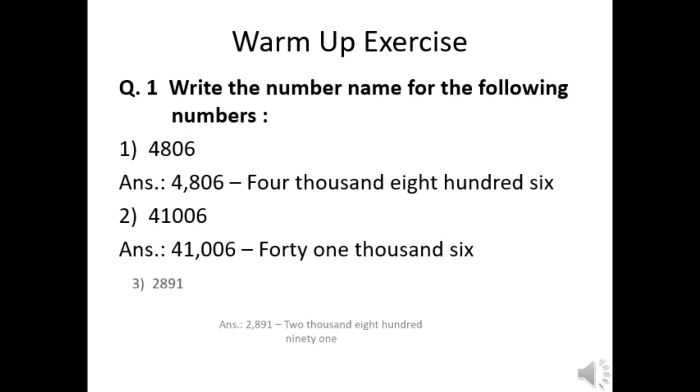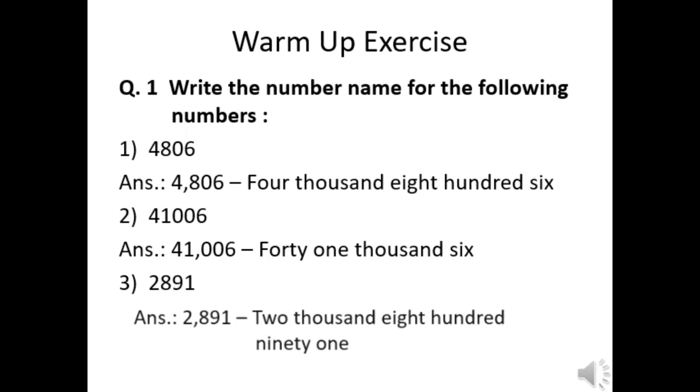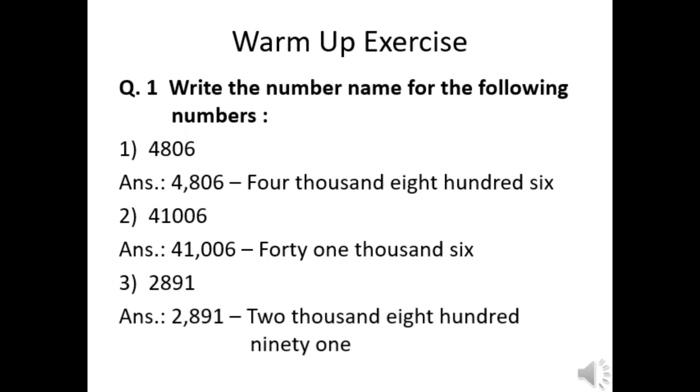Third is 2891. Counting from the right hand side, after 3 digits we will be placing the comma. So the number name will be 2,891.